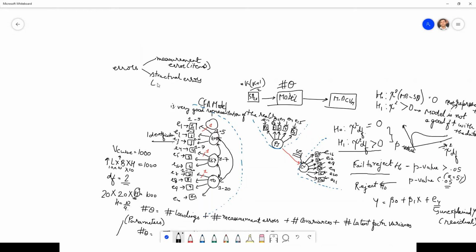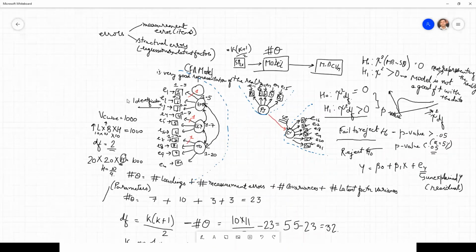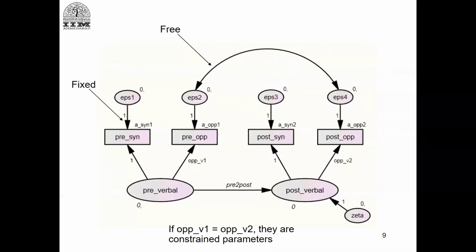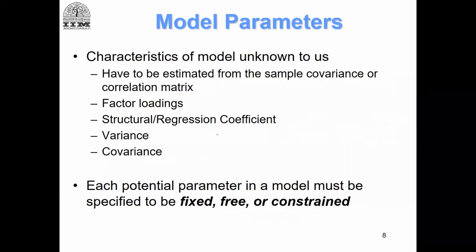These are associated with regressions and latent factors. Right? When we do regressions, we will have these. So remember, there will be two errors, E and S.